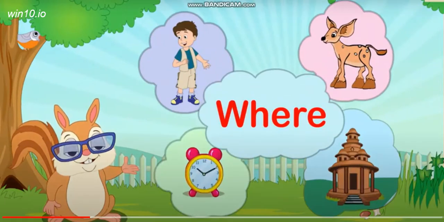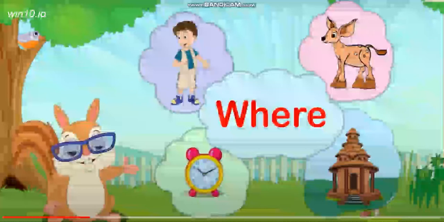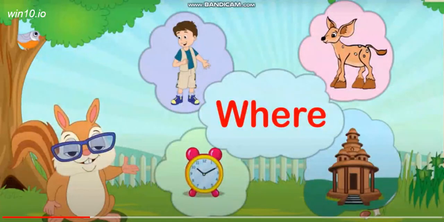Preposition answers the question of where our person, place, animal or thing is. Basically, it shows the position, the location, the place where our person, place, animal or thing is.